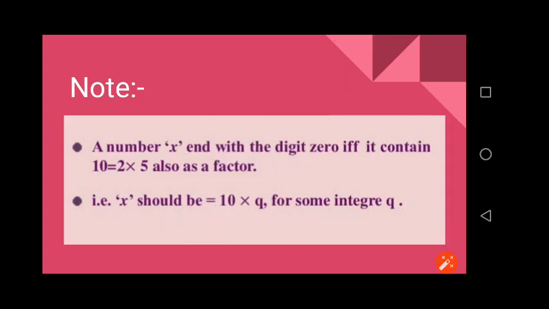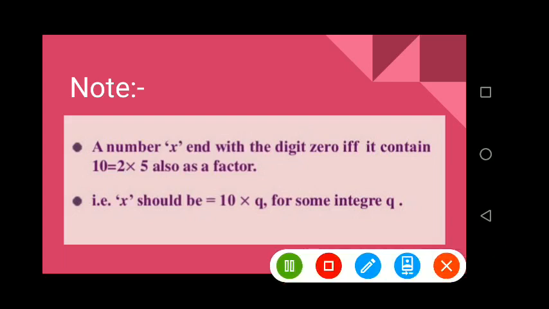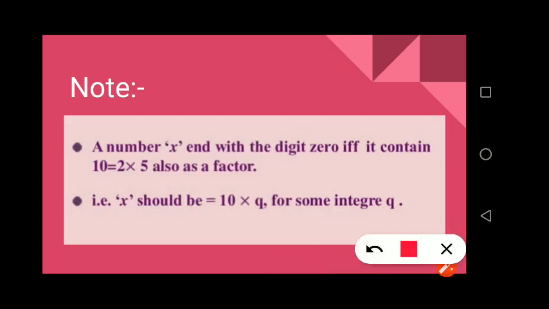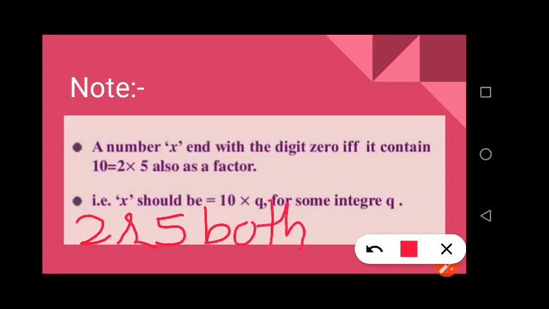If 2 and 5 both are not factors of that number, then that number does not end with 0. Did you get it? If 2 and 5 both are factors of any number, then and only then the unit digit is 0.